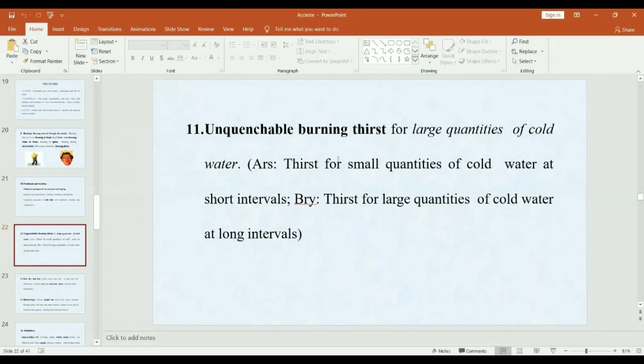Thirst for small quantity of water at small interval. And in bryonia, thirst for large quantity of cold water at long interval.